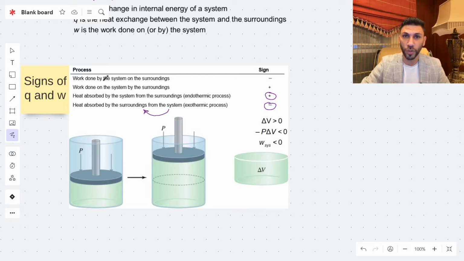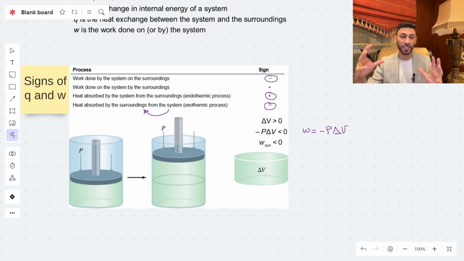Now, what about the work? The work done by the system on the surroundings is a negative sign, just like heat going from the system to the surroundings is negative. Now, suppose that we have a gas, and this gas is expanding. That means the volume is increasing. And we have this formula, W equals negative P delta V.